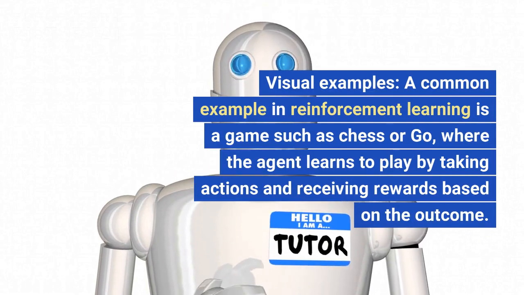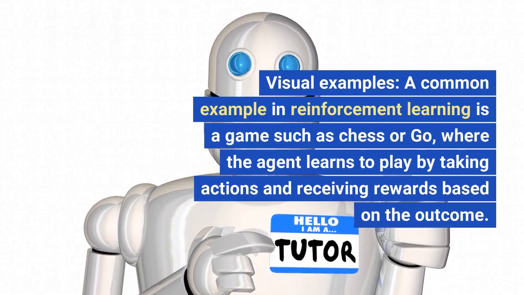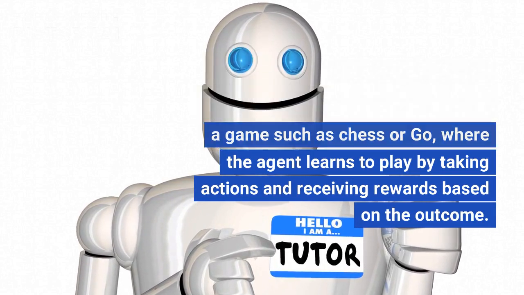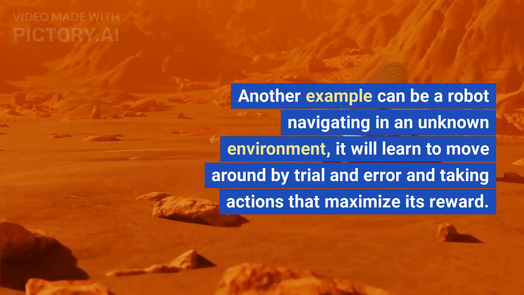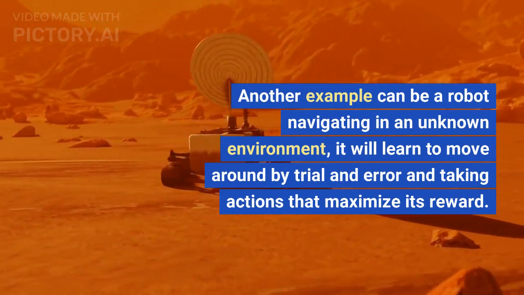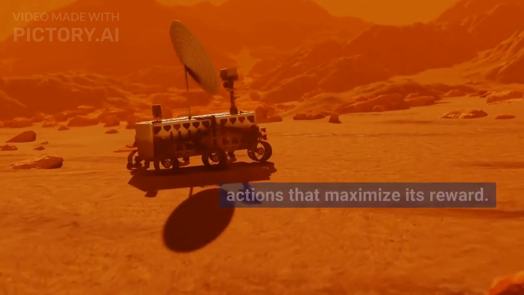Visual examples. A common example in reinforcement learning is a game such as chess or Go, where the agent learns to play by taking actions and receiving rewards based on the outcome. Another example can be a robot navigating in an unknown environment. It will learn to move around by trial and error and taking actions that maximize its reward.